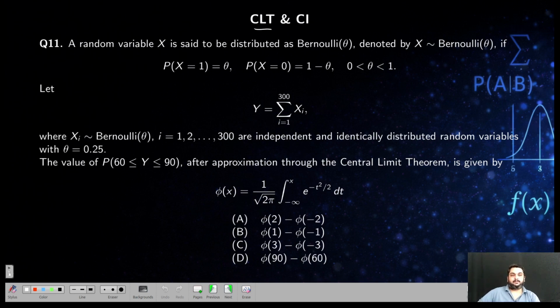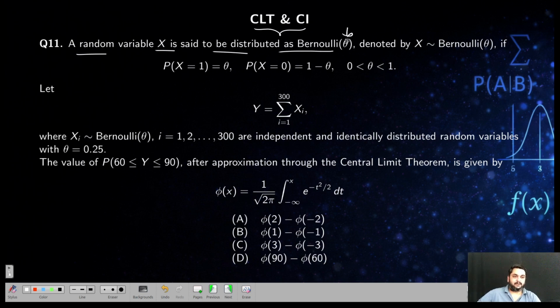Now, based on the central limit theorem, the question looks very big but is very simple. I solved many questions. Please check out my video lectures on normal distribution and standard normal distribution. I solved many problems similar to this. A random variable X is said to be distributed as Bernoulli.